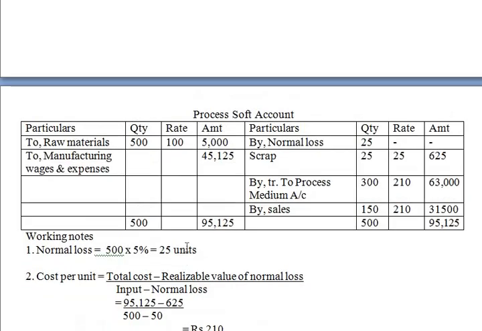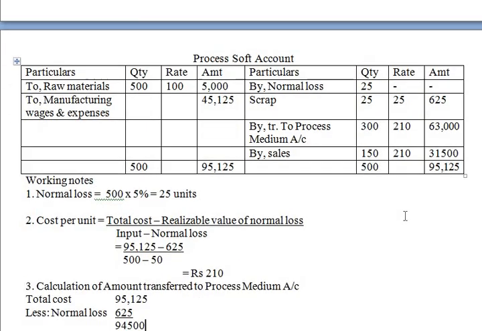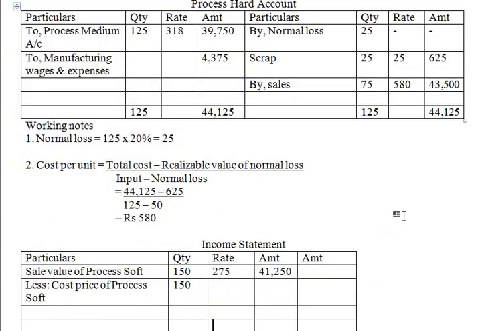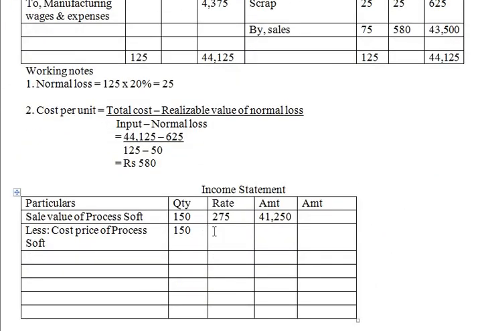Go to process soft account, see here sales. Cost price is 210 and the amount is 31,500.